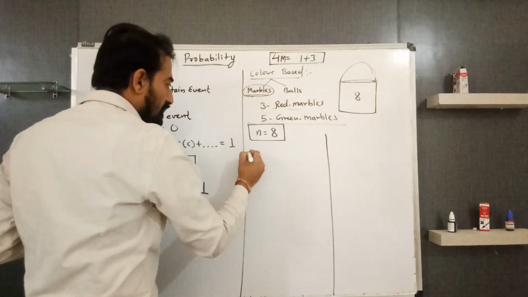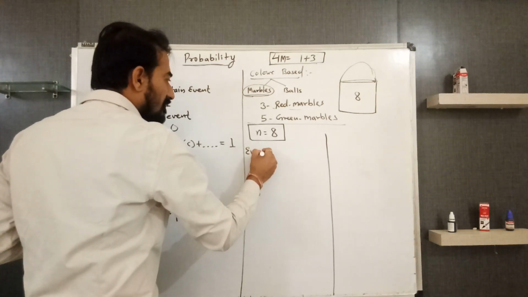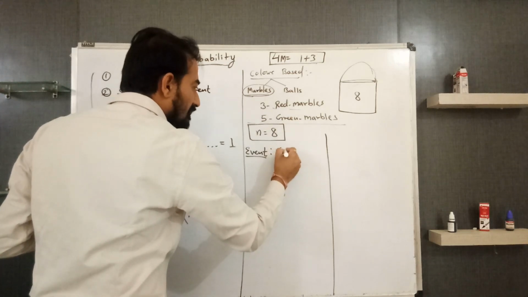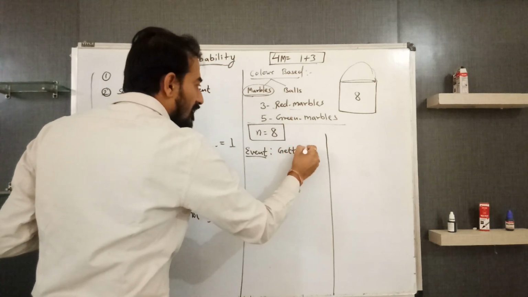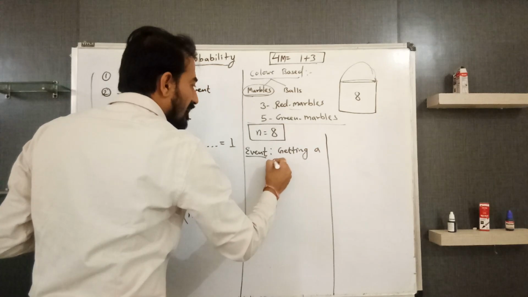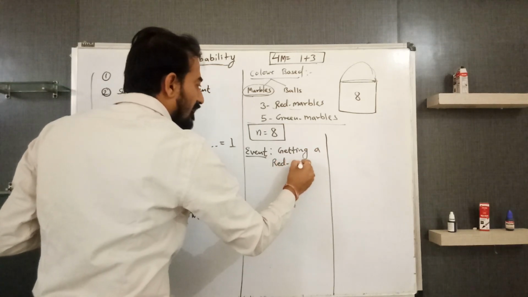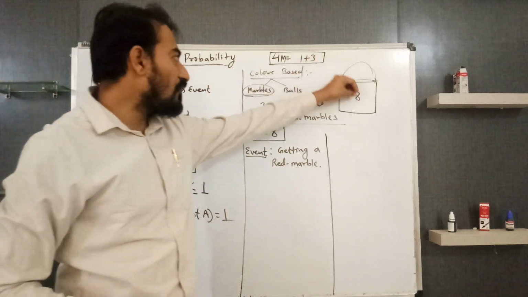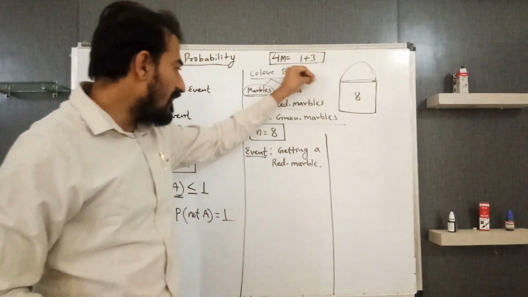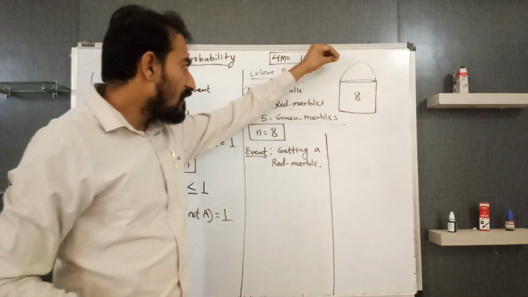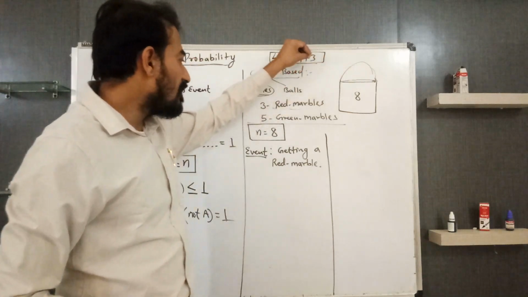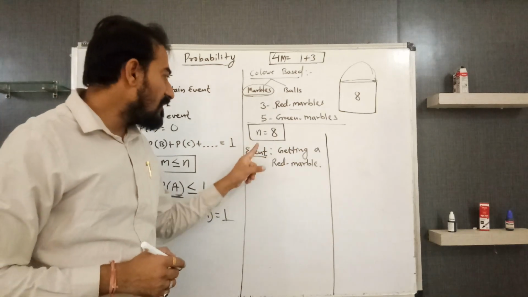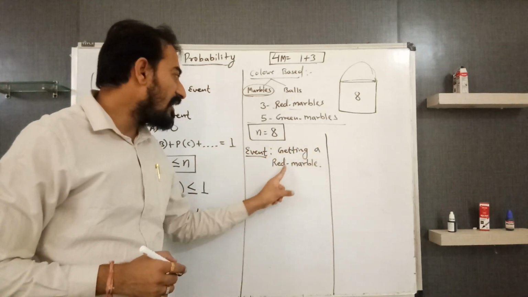First, if the event A is getting a red marble, so if you take out one marble from this bag randomly, without looking into the bag, what is the probability of getting a red marble?